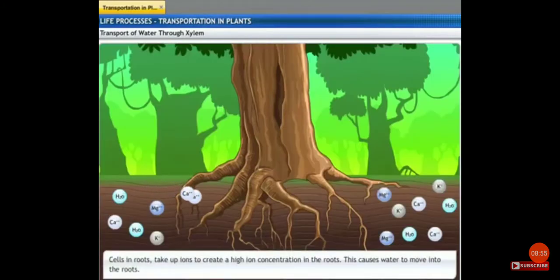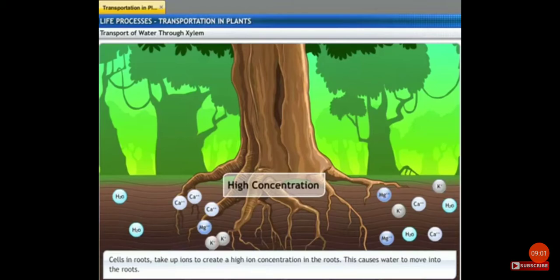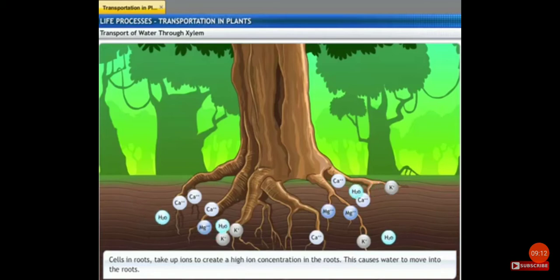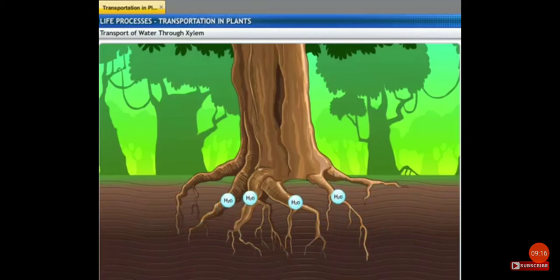In the roots, the cells in contact with the soil take up ions. This creates a higher concentration of ions in the roots than in the soil. Therefore, water moves into the roots from the soil to eliminate this ionic difference. This process is known as osmosis.